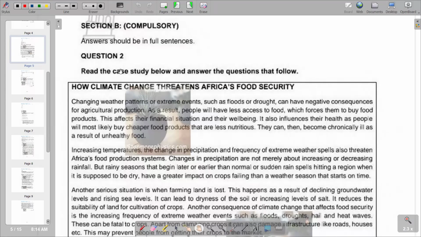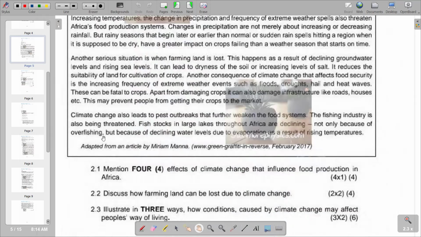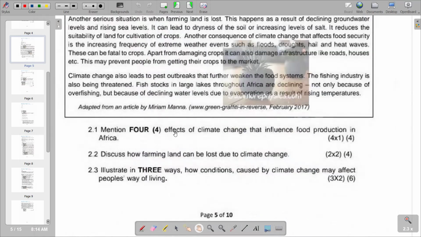So on our question two, you are given a case study. Read the case study below and the question that follows. We are given a case study, how climate change threatens Africa's food security. This is the information that you have to go through. Then beneath that, 2.1: mention four effects of climate change that influence food production in Africa.